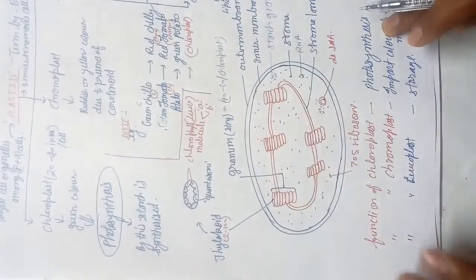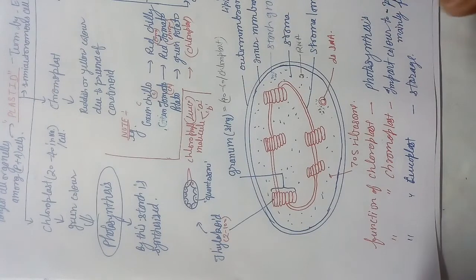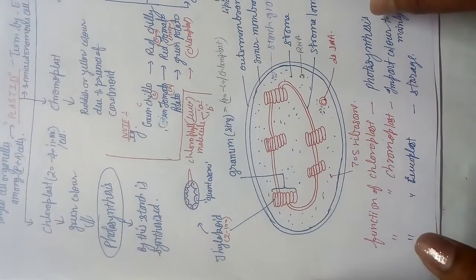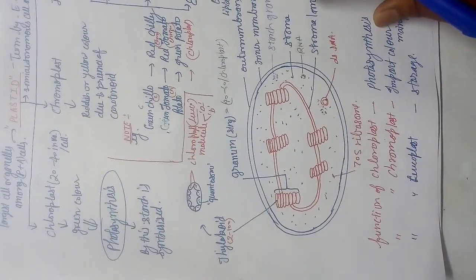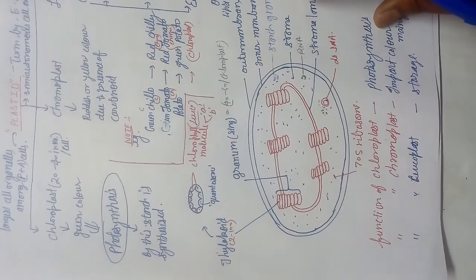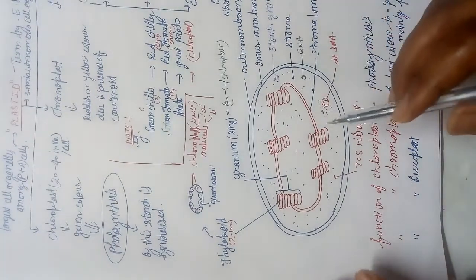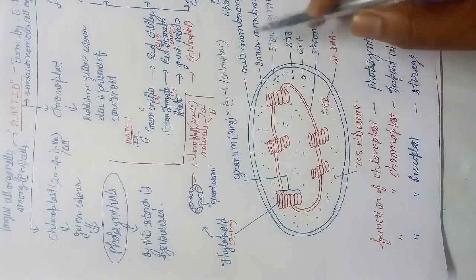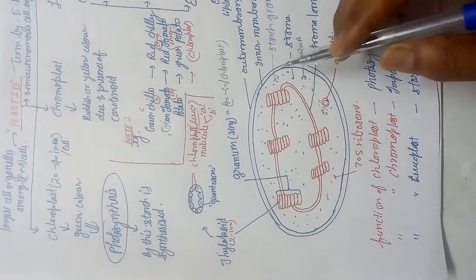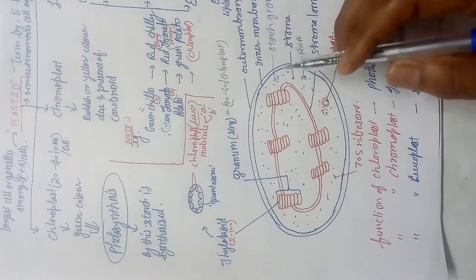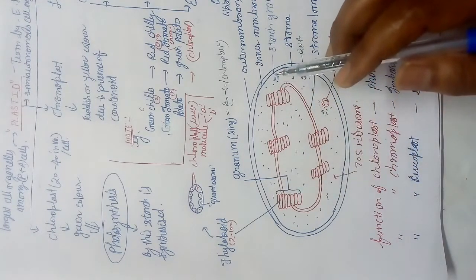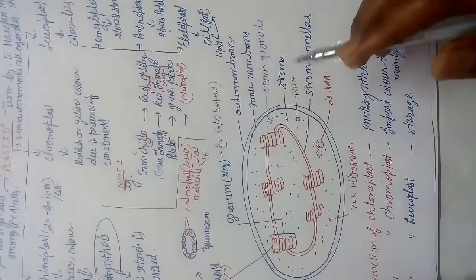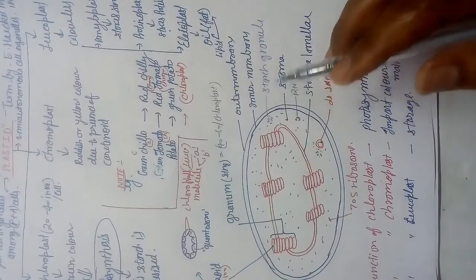Okay students, now let us discuss the structure of the chloroplast. This is the cell organelle which provides a site for photosynthesis, and all green plants do photosynthesis and make starch by this process. I told you all in the previous lectures that this is a double membrane cell organelle. This is the outer membrane, this is the inner membrane, and if the chloroplast synthesizes some starch, then it will also be visible in its electron diagram.